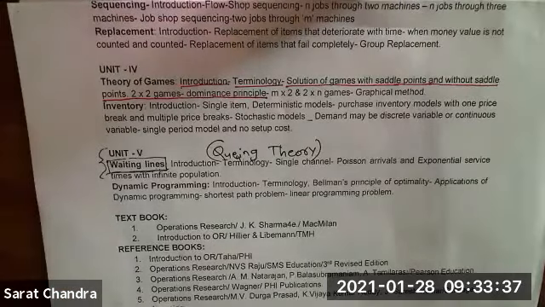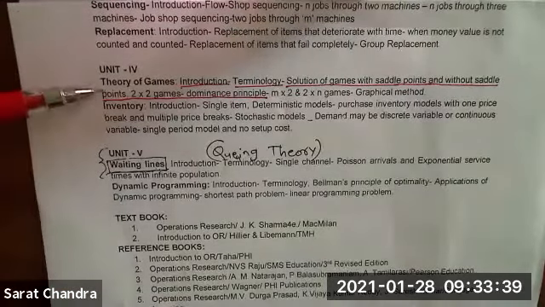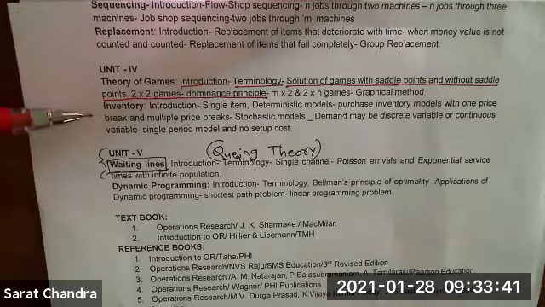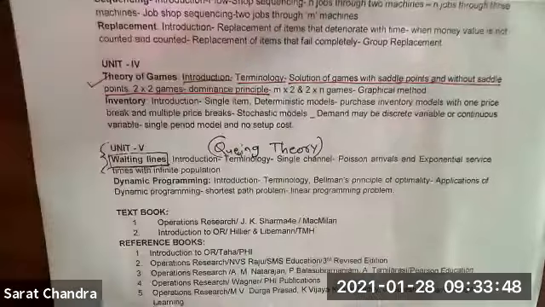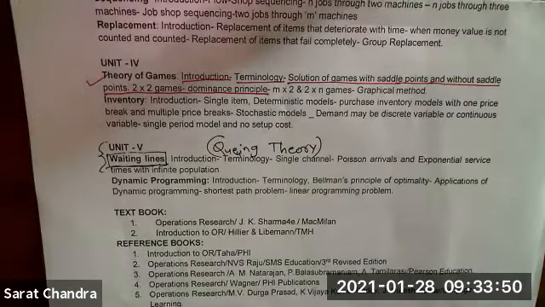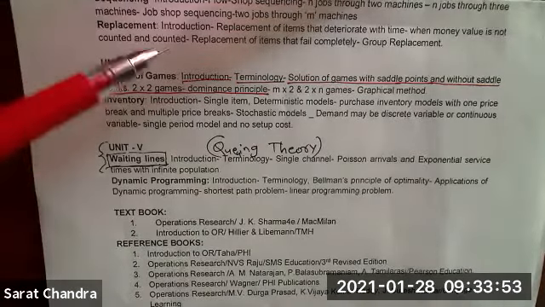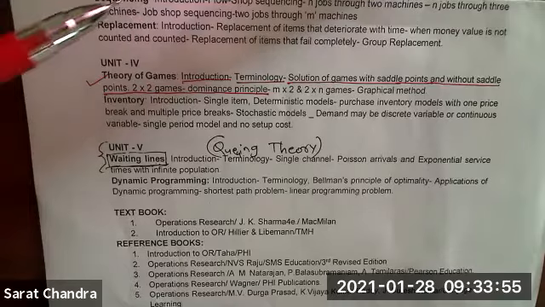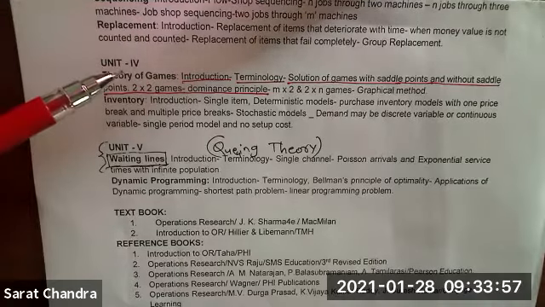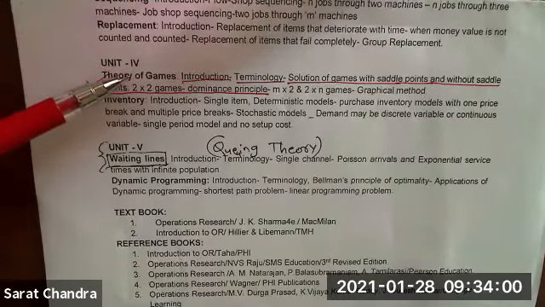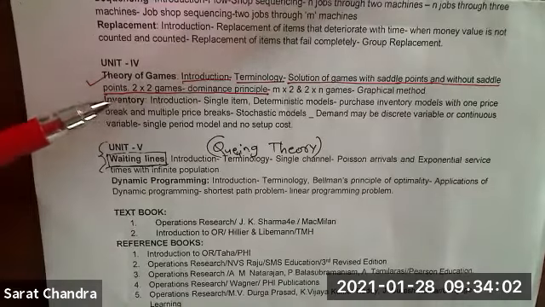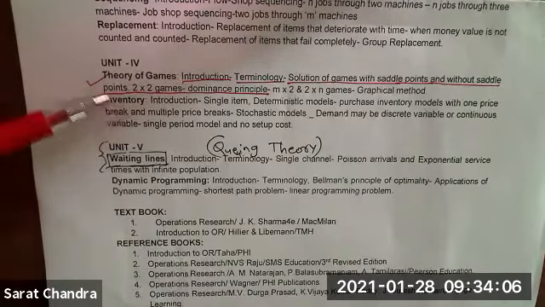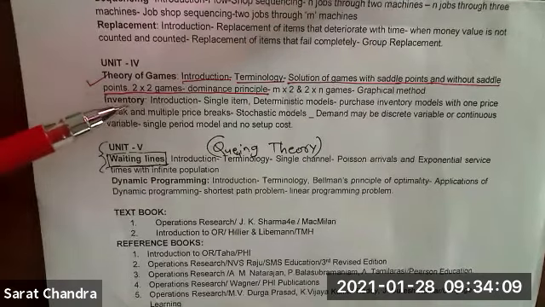In Unit 4, we have two parts. One is theory of game, one is inventory. We have completed this theory of games part. So two 10 marks questions you will get from Unit 4. One question will be from theory of games, and one question will be from inventory. Out of these two questions, any one question you have to answer.